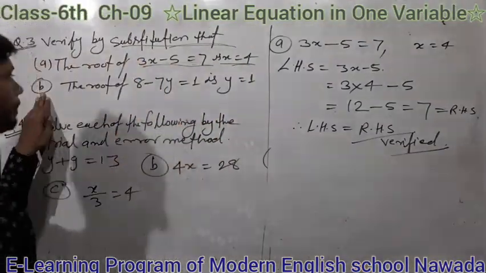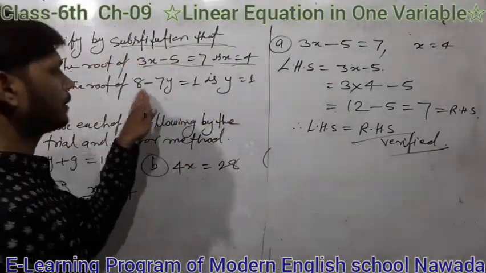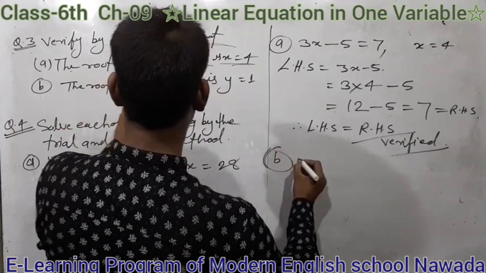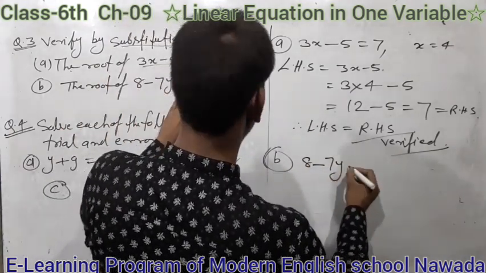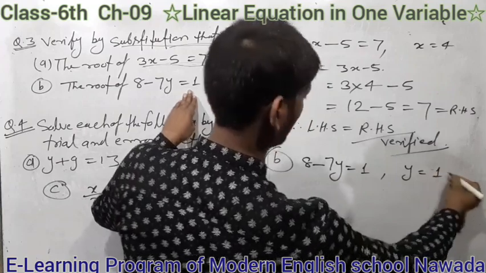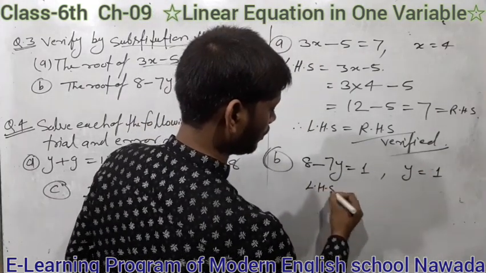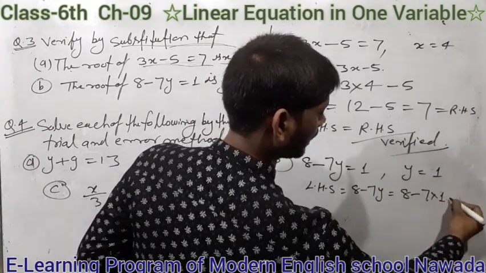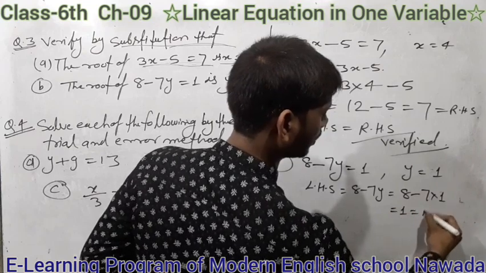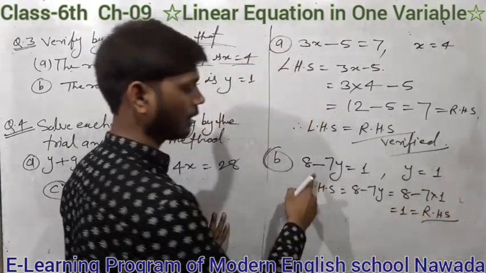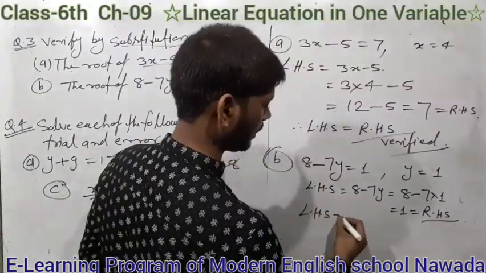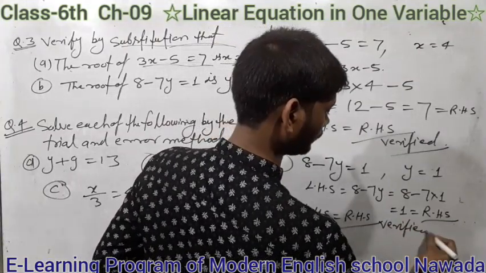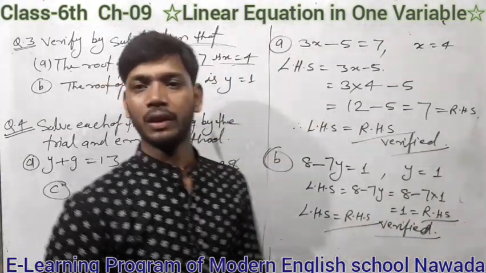Here another question is B. The root of 8 minus 7y equal to 1 is y equal to 1. That means students, here in B, 8 minus 7y is equal to 1, and you have to check y equal to 1. That means LHS equal to 8 minus 7y, that means 8 minus 7 into 1, and when you put y equal to 1, it is equal to RHS. Here observe LHS is equal to RHS, then it's verified. Now students, proceed to the next question.